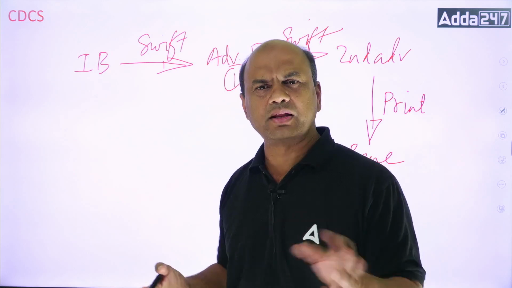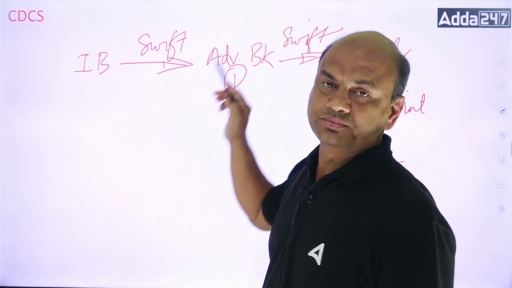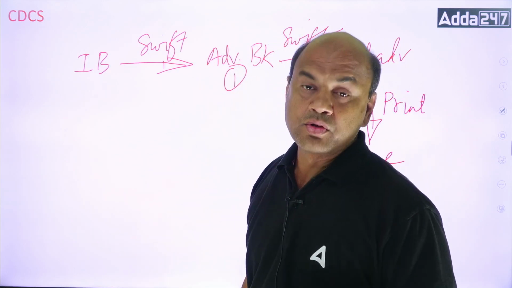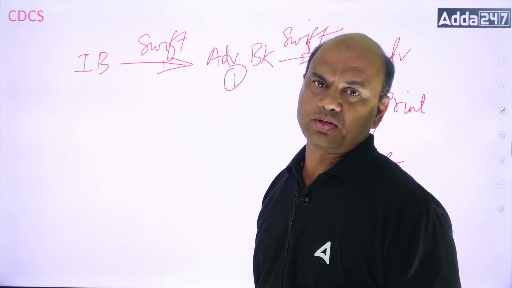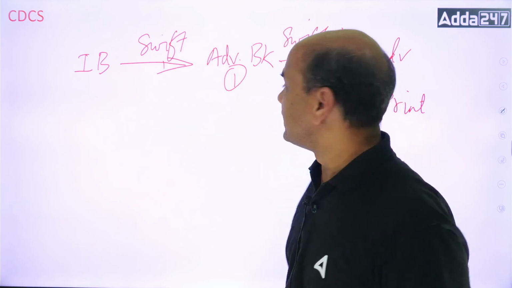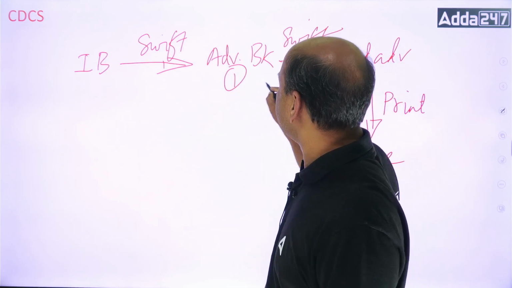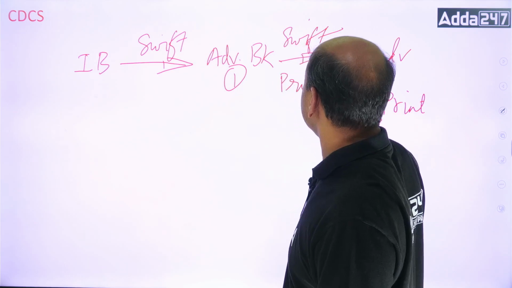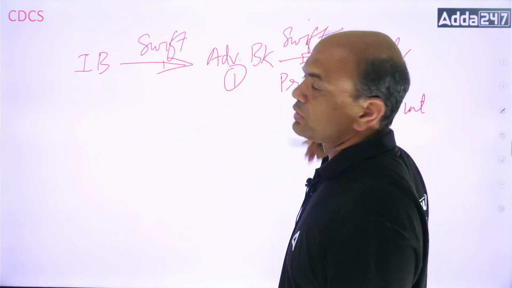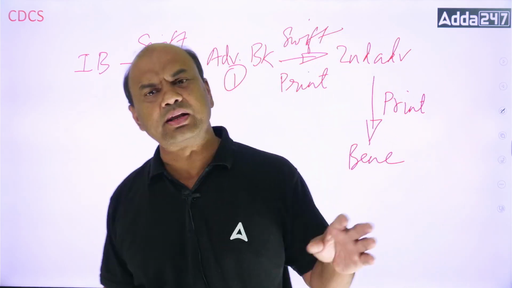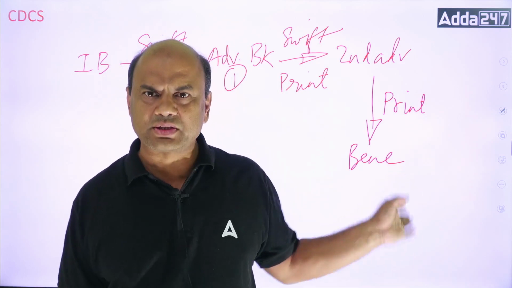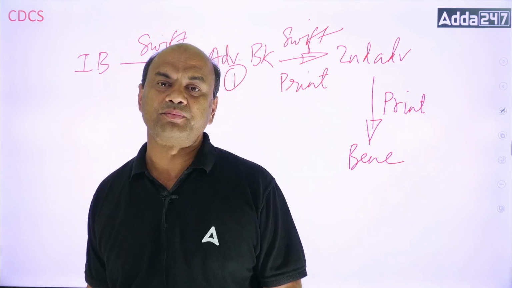A SWIFT arrangement can be there between these two banks, so it can send. But if it does not have the SWIFT arrangement, then what? Then it will take the printout over here and send the print to the second advising bank. Then the second advising bank will take the same printout and send it to this beneficiary.